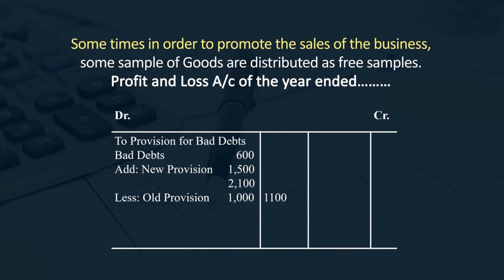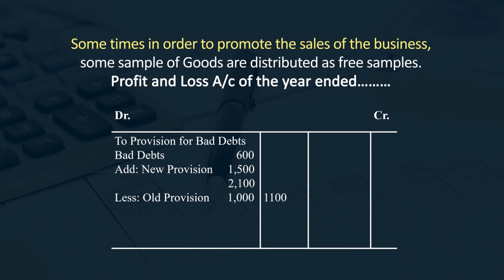Bad debts plus further bad debts, which is 600 provided outside the trial balance, plus new provision of 1500, total is 2100. Minus old provision of 1000 rupees, 2100 minus 1000 is 1100.